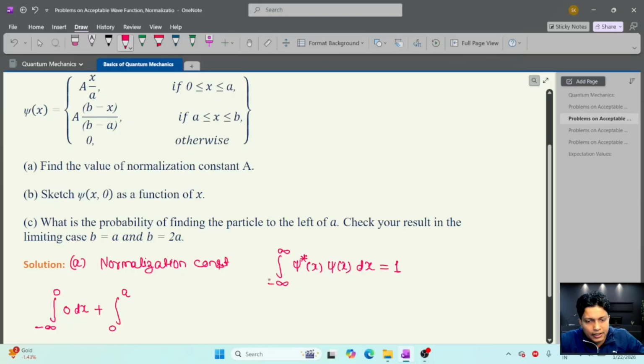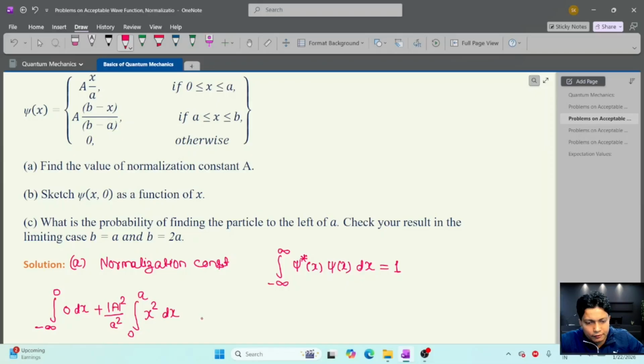So psi star psi will be mod A square upon a square, and the integration will be from 0 to a, and here it comes out to x square dx,